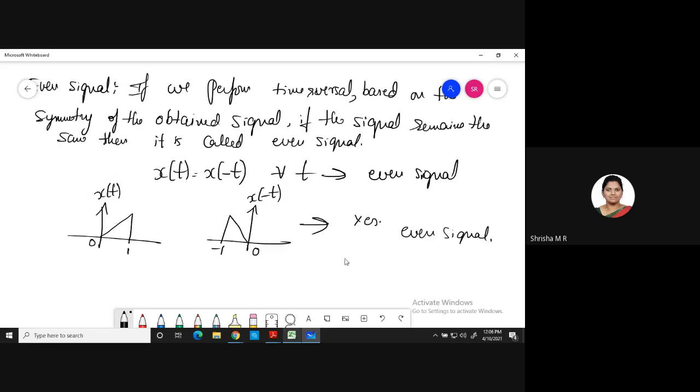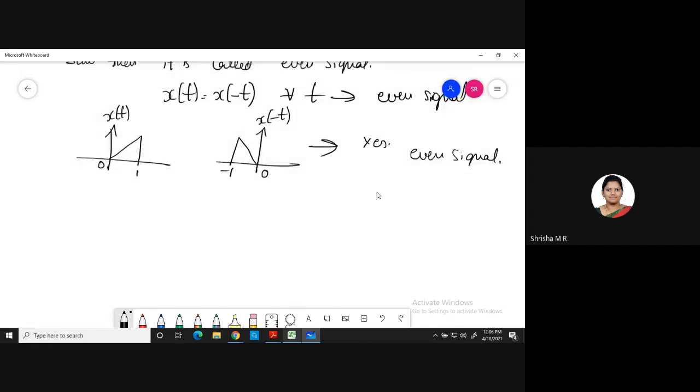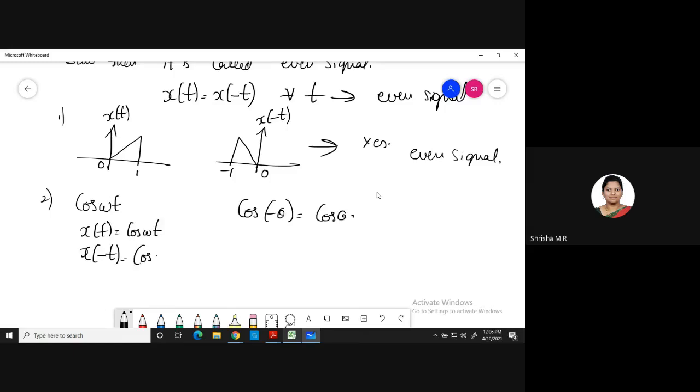One more example. Can I take cos theta or cos omega t? Cos omega t. Okay. So what is cos of minus theta? Cos theta. It's cos theta only, right? So if x of t is equal to cos omega t, x of minus t is also cos omega t only. So this is also a best example for an even signal. Okay, this is an even signal. Your cos theta is an even signal.